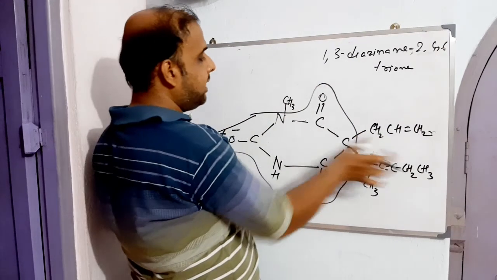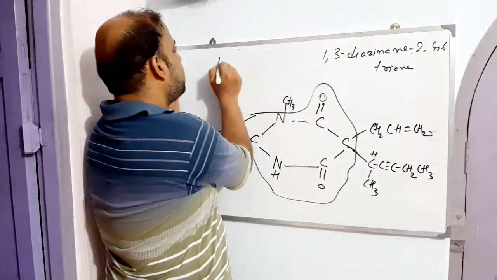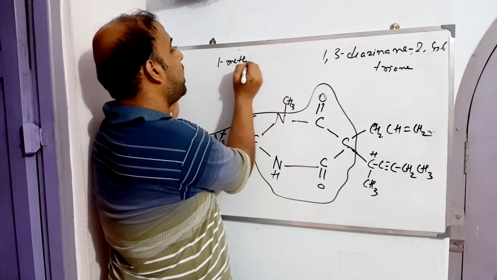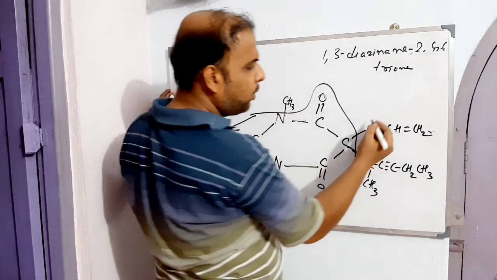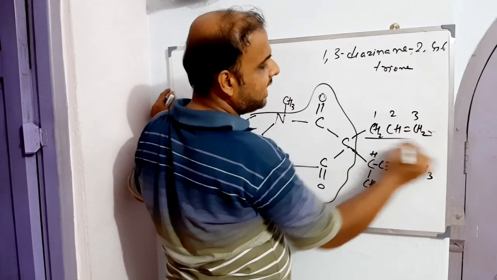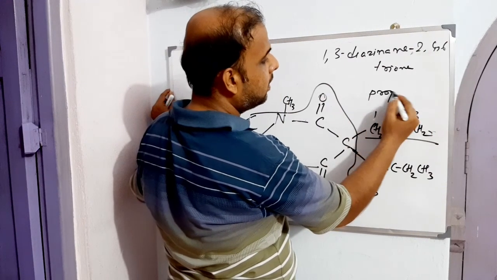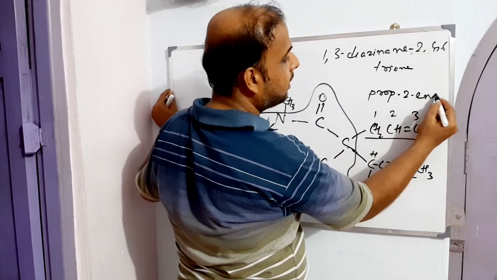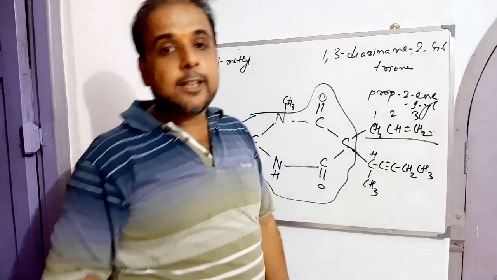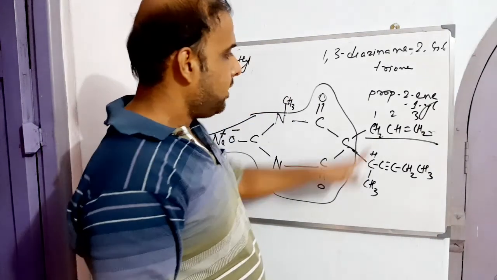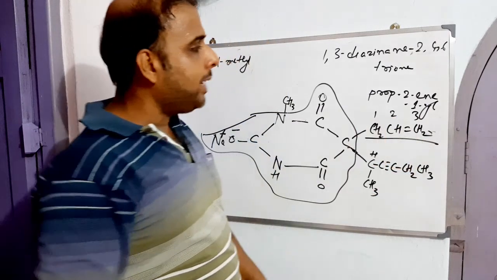Now come to this area and this area. We have one methyl, so position 1 is occupied with a methyl. Likewise we initiate the process with 1-methyl, and we are not supposed to write allyl. Instead we count 1, 2 and 3, so this is basically prop-2-en-1-yl. Why prop-2-en? 1, 2, 3, then the double bond at 2, so prop-2-en-1-yl.